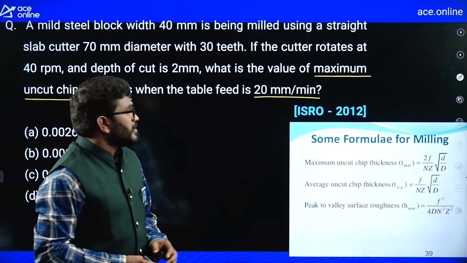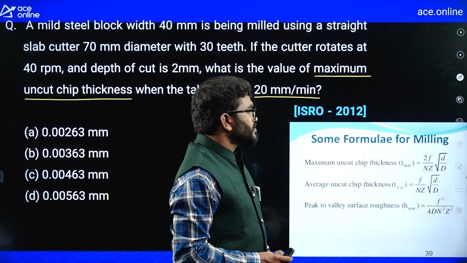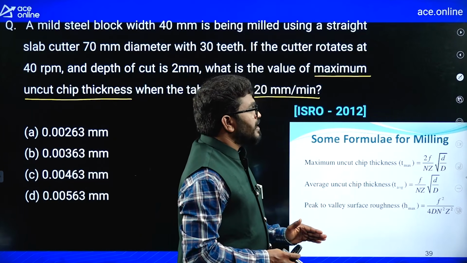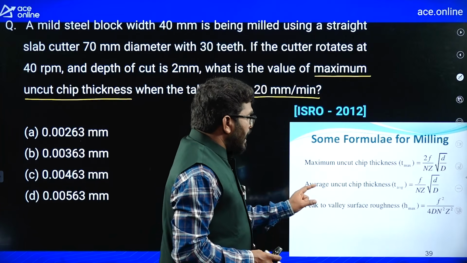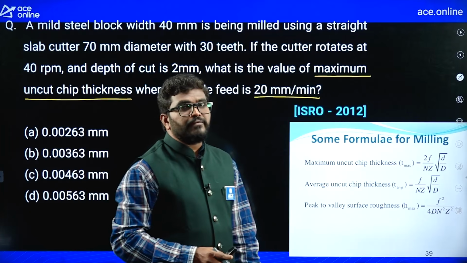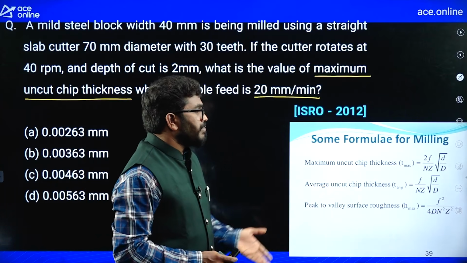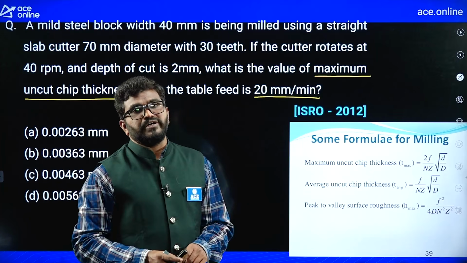For the milling operation, maximum uncut chip thickness is 2f by N Z under root d by D, average uncut chip thickness is f by N Z under root d by D, and peak to valley surface roughness is f square by 4 D N square Z square.